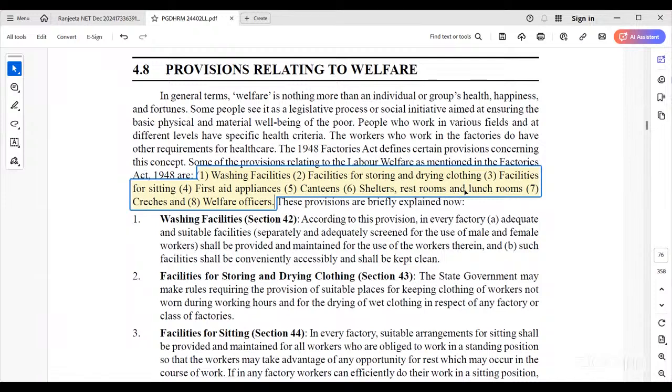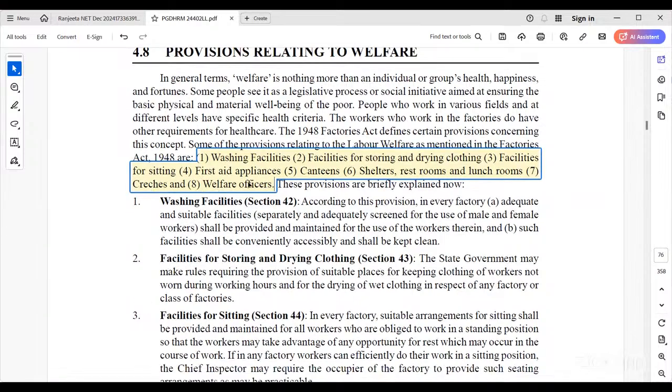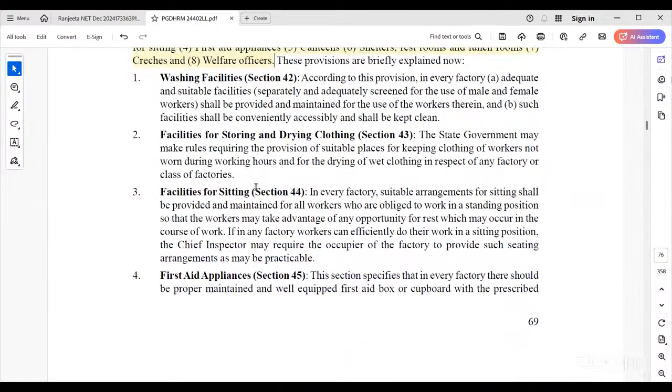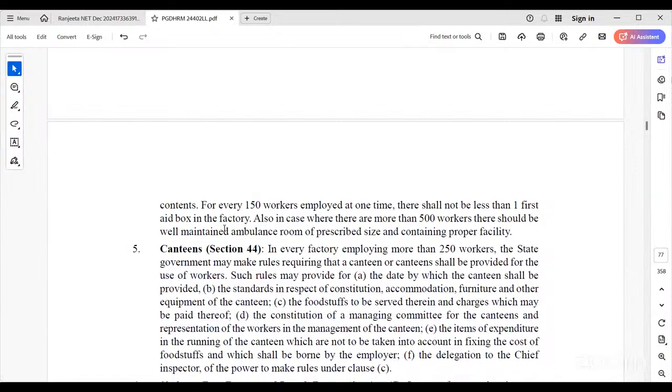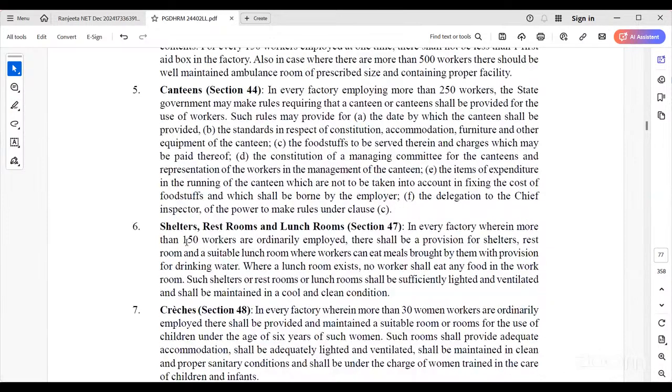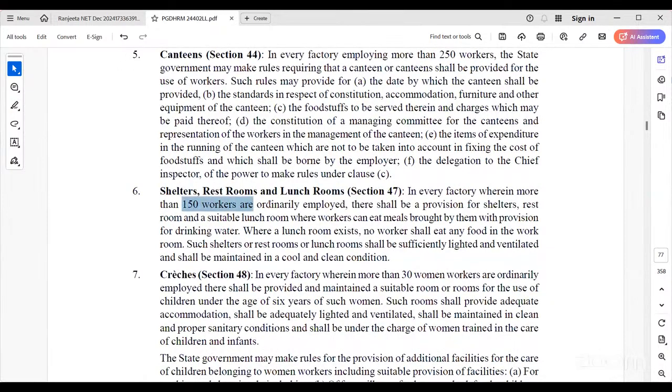Shelters, restrooms and lunch rooms also must be provided. If any mother has babies, they need to provide crèche rooms. A welfare officer must also be provided. Canteens are also required. And shelter: if the workers are more than 150, they need to maintain a separate lunch room and shelter.